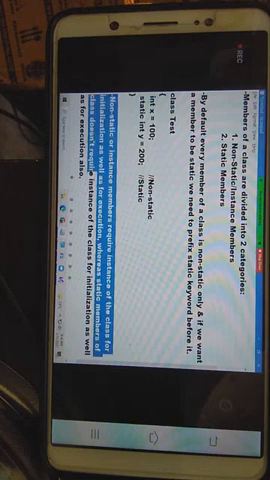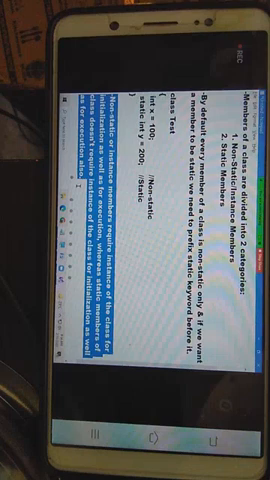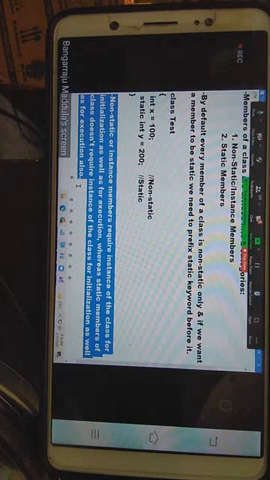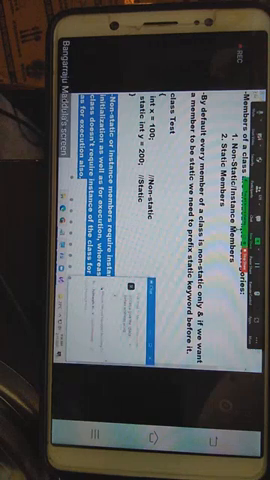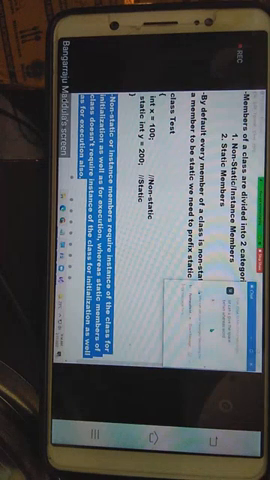Are you guys clear? Understood my point? So that's the difference between non-static and static. Simple, guys. If a member is associated with an instance, then we call it a non-static or instance member. If it is not associated with the instance, then we call it a static member. Are you guys clear with the difference between static and non-static first?